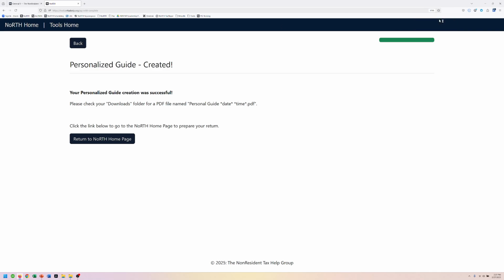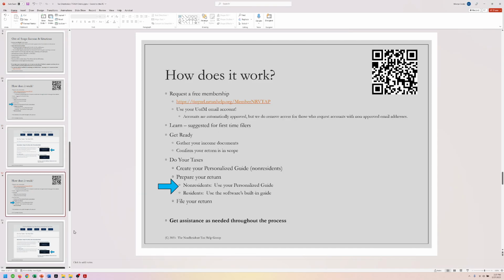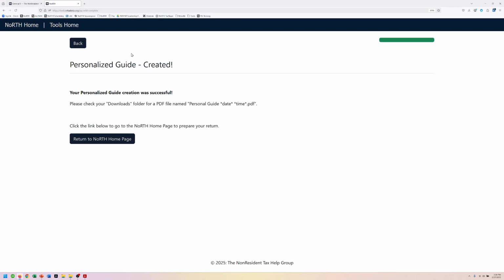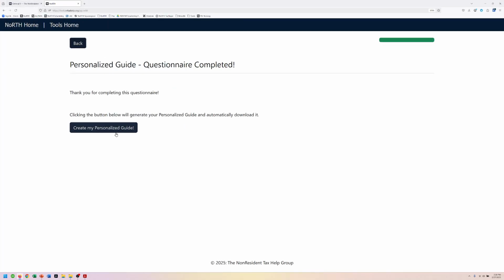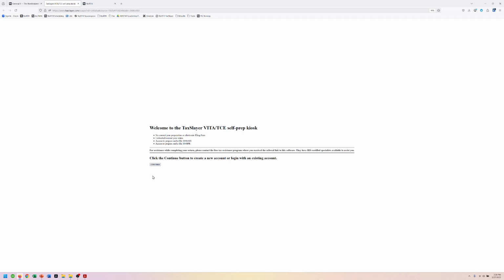All right, there we go. Okay, so if we come back to here really quick, I'm not going to go back into the screen, right? We've created her personalized guide, and now we are going to prepare her tax return. So on that very same page, in the member home pages, we're going to go back to accessing the software. So we can just go back. Oops, I went the wrong way. We're going to go back there. And we're going to click here to access the software.